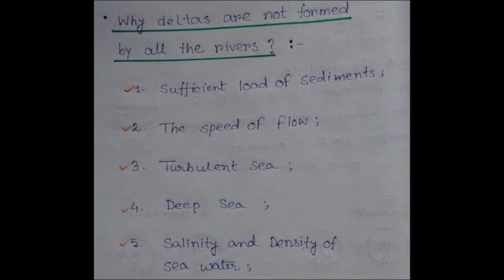So, the sea should be narrow or shallow. Number 5 is salinity and density of sea water. Where salinity is greater, the density of sea water is also greater, and it helps to develop deltas.